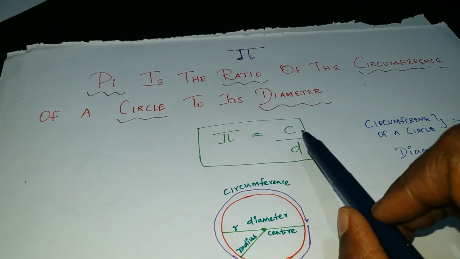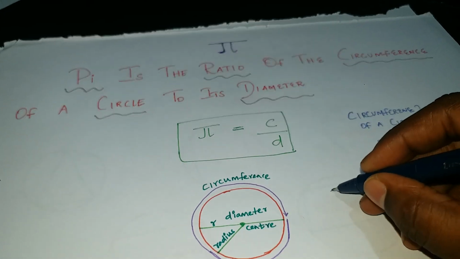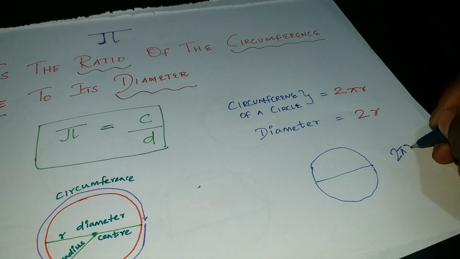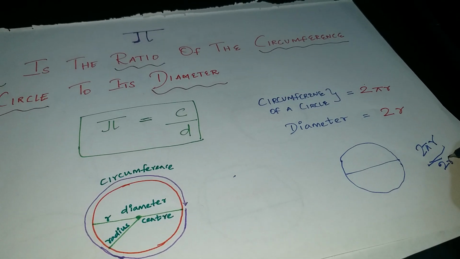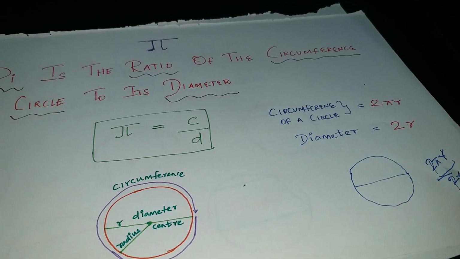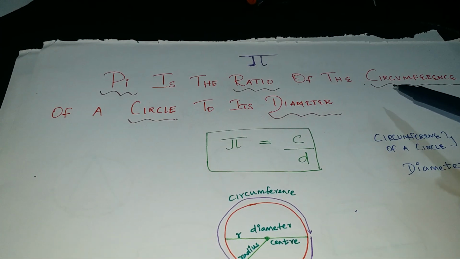If we divide circumference by diameter, we get pi. The circumference formula is 2 pi r divided by 2r. Cancelling r and r, 2 and 2, we get pi. This is what we call pi: the ratio of the circumference of a circle to its diameter.